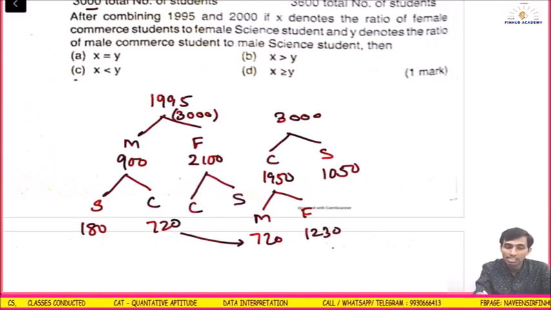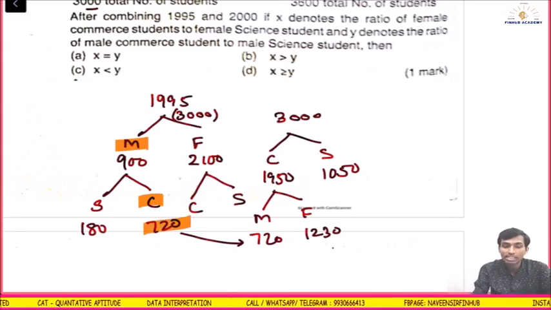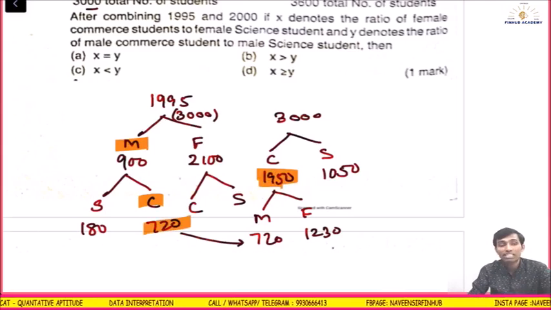One more time, I know that male commerce students are 720, but total commerce students is 1950, right? If we make a table, it would be better, because the data is not that clear.